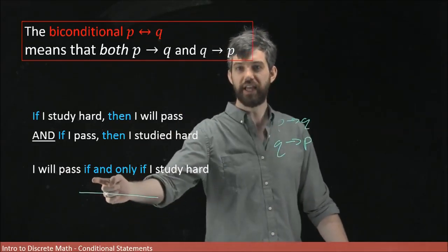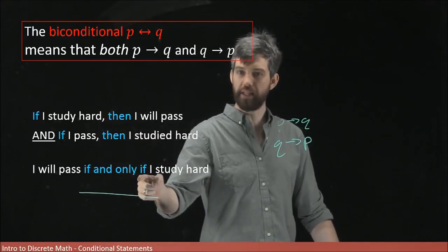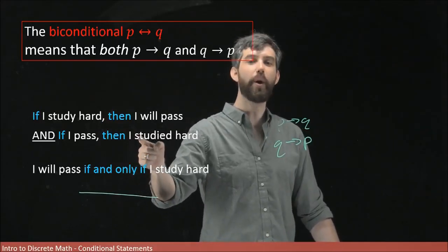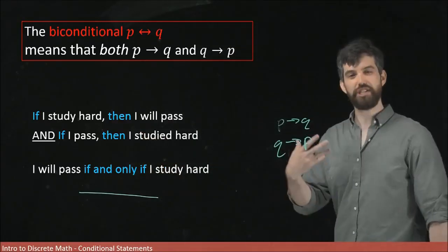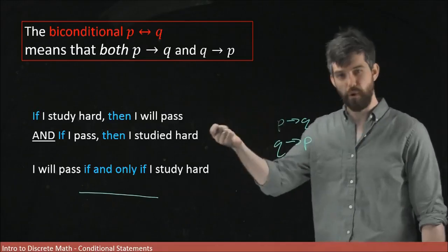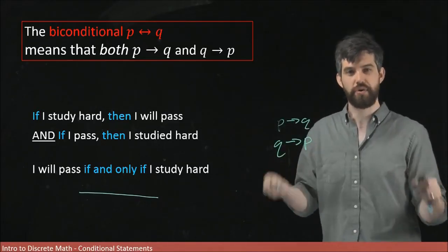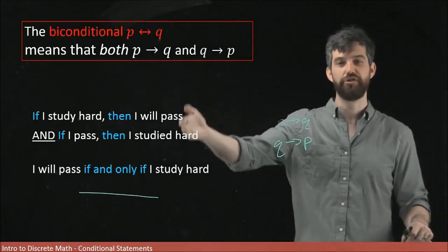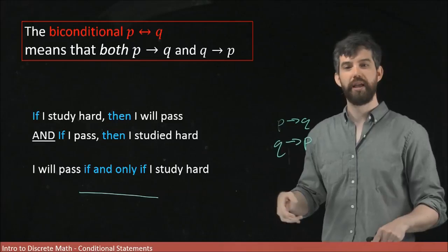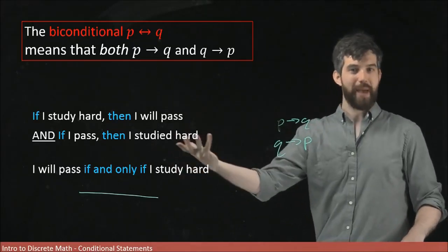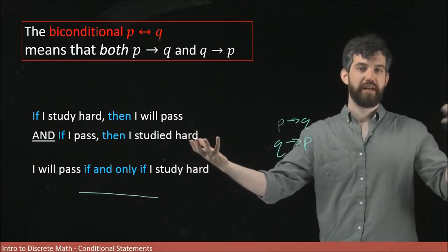The first of these ifs is referring to the first statement, and the second of them, the one that says only if, is referring to the other way around, the if I passed, then I studied hard. So mathematicians really like this phrase, if and only if, as a shorthand for talking about biconditionals, as a shorthand for having a conjunctive statement with two different conditionals written down. They just put, if one thing, this is the passing, the thing I want to have, that's going to be true if and only if I study hard.